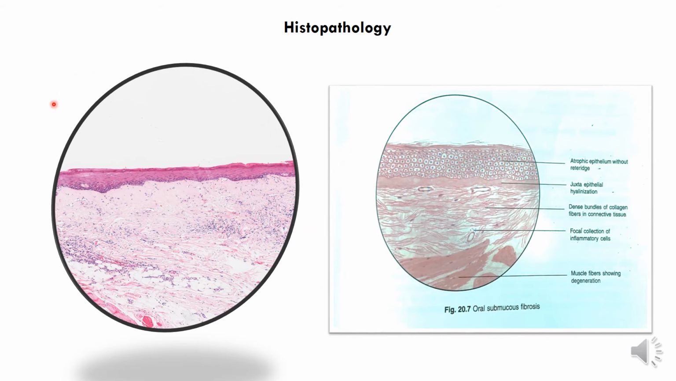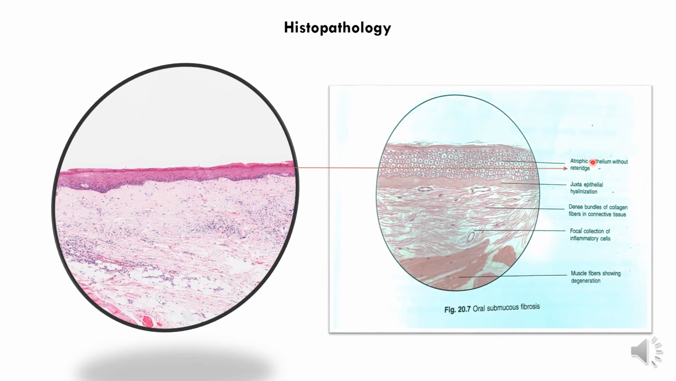Basically, I have here put in a microscopic slide and also a diagrammatic representation with labeling over here. Okay, we'll take this one by one. So I hope you do recall the normal epithelial tissue, how it would look. Here in this case, we clearly see a flattened epithelium, right, with reduced thickness. So this is called atrophic epithelium, right? This is called atrophic epithelium without rete ridges. Okay, so without rete ridges.